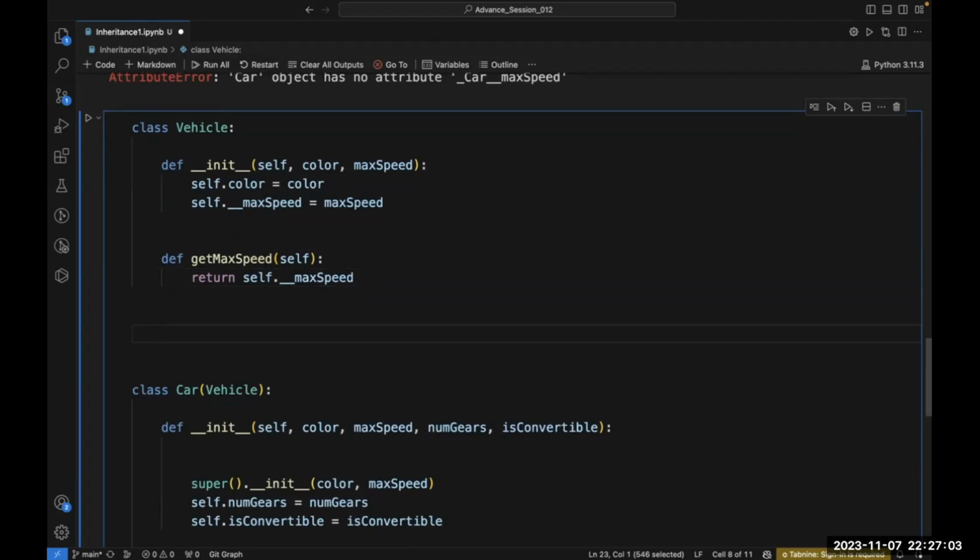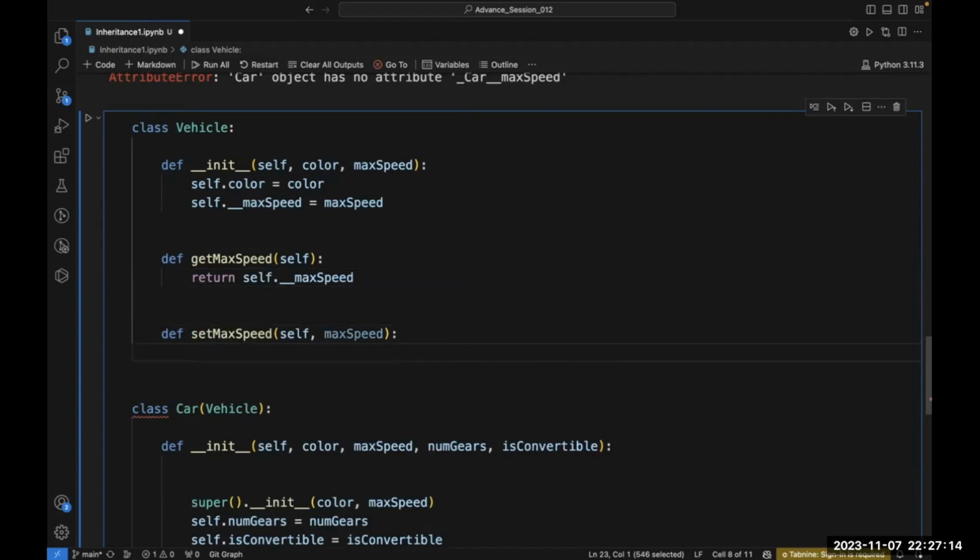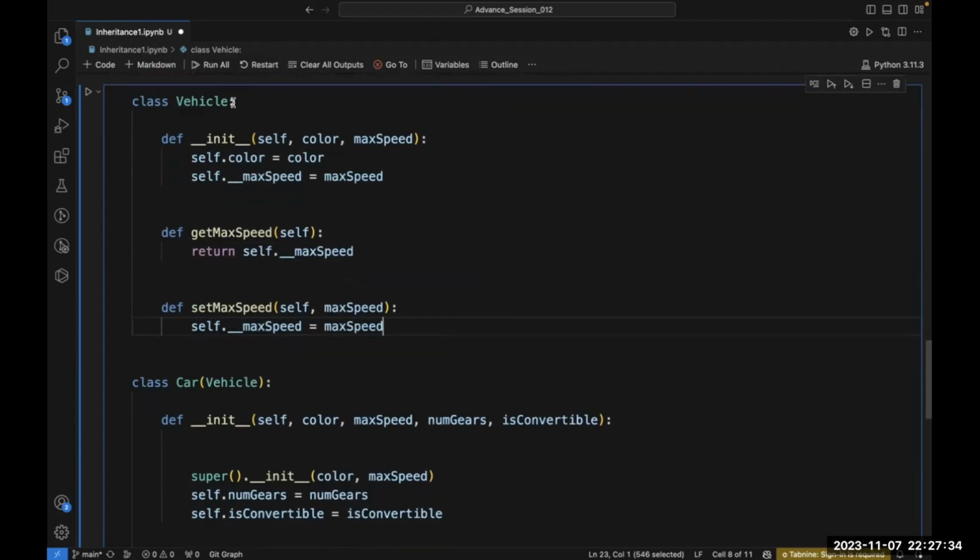So let's write one more method, def set max speed. In this way, I am able to even set the max speed. Self dot max speed is equal to max speed. So this method will set the maximum speed. If I want to change the maximum speed, I can change it with the help of this method. So I have written two more methods inside this vehicle class to access the max speed and to change the max speed.